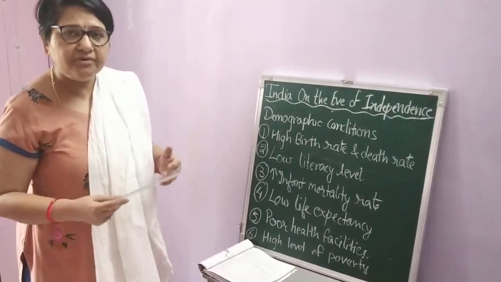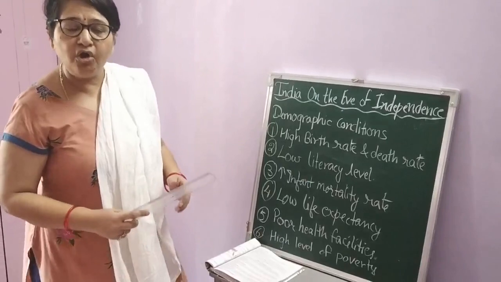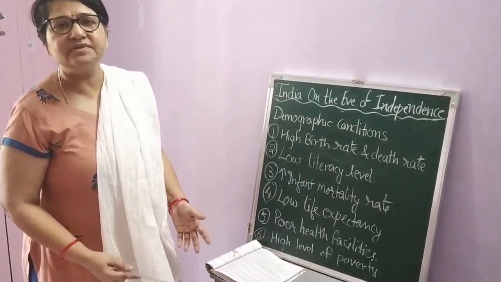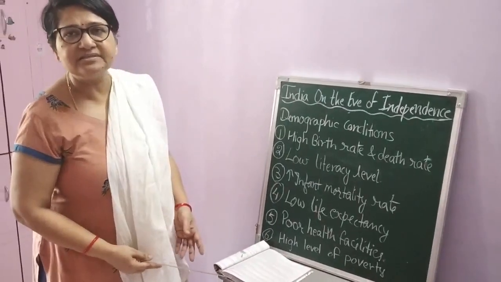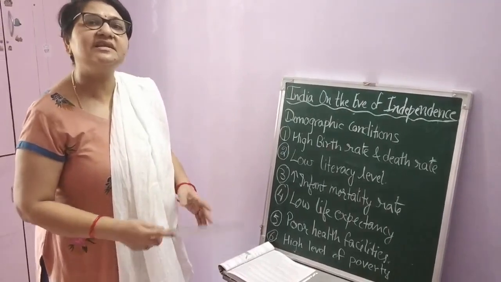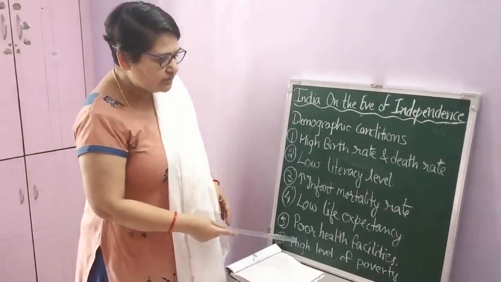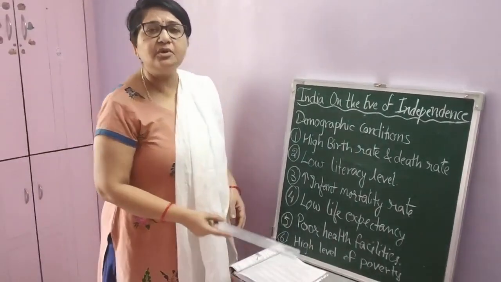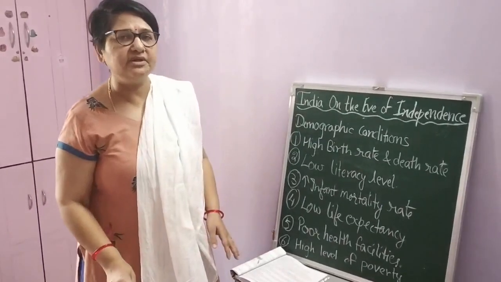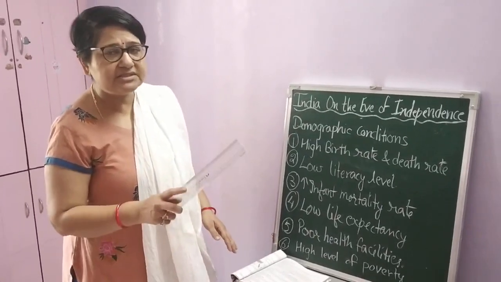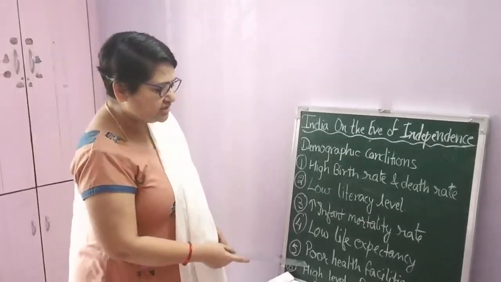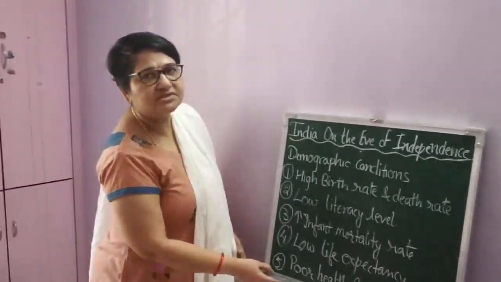Not enough medication was there. No hospitals were there. No good doctors were there. People had to rush to foreign countries if they had enough funds, otherwise they would die without medication. So that was our condition. Even if we talk about drinking water, there was no proper drinking water, no sanitation. All these drawbacks were there, due to which we can say poor health facility was there.